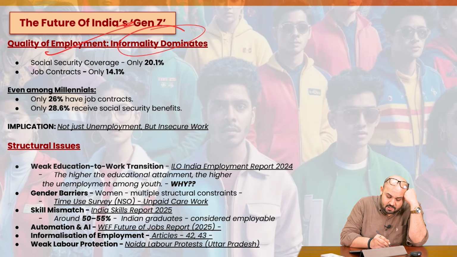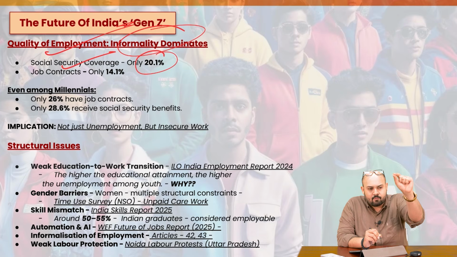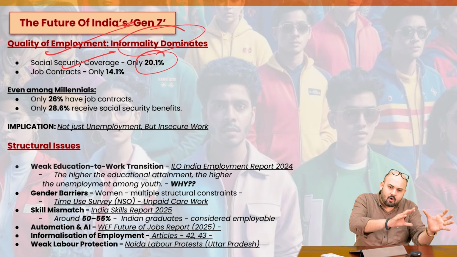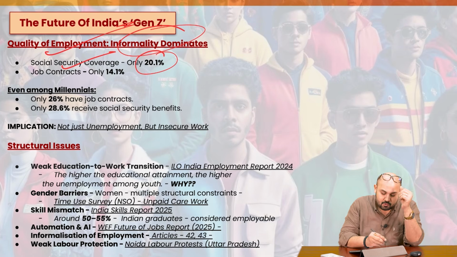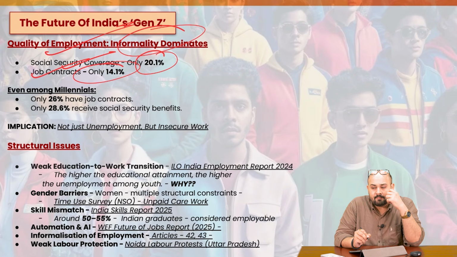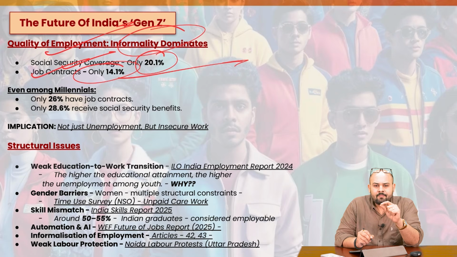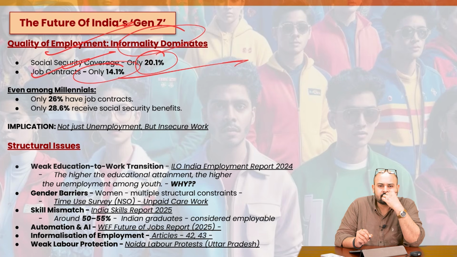What it says is that the social security coverage with respect to Gen Z is only 20.1%. Just 1/5 of these people who are employed. First of all, we don't have enough people who are employed, and whoever are, only 1/5 of that section has social security coverage. Next, job contracts: only 14% of the people have job contracts. Why is this important? Because in the absence of written job contracts, the person lives in a constant peril, a dangerous situation. Anytime the person can be fired, right?